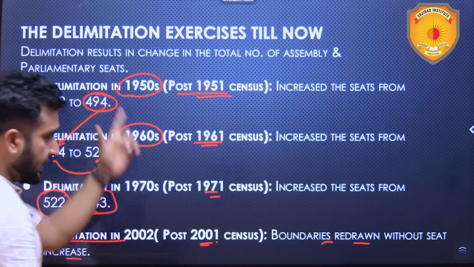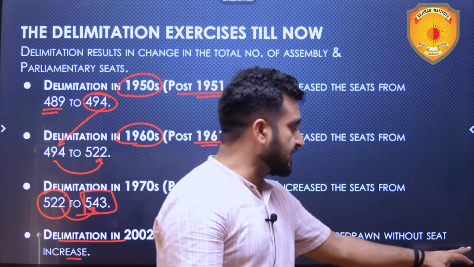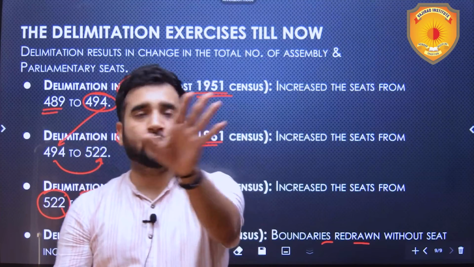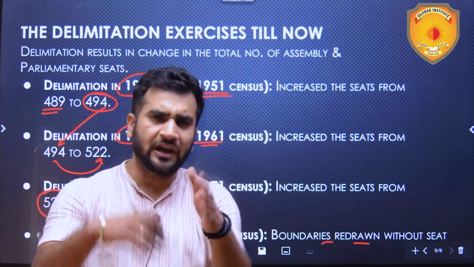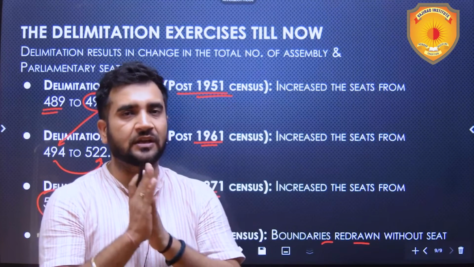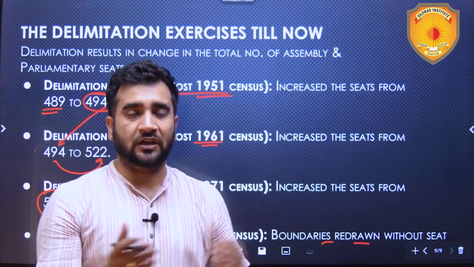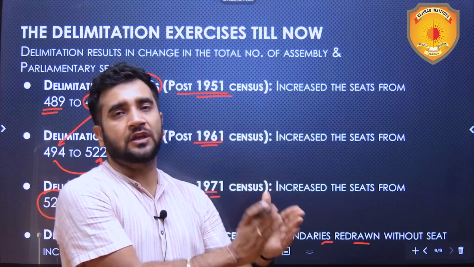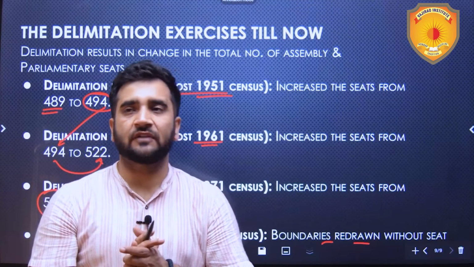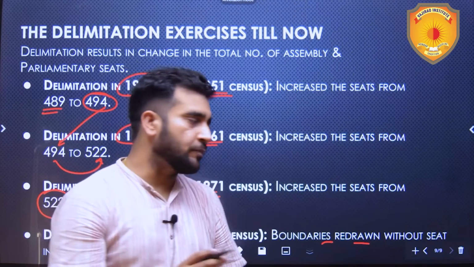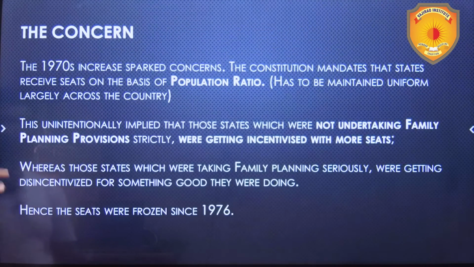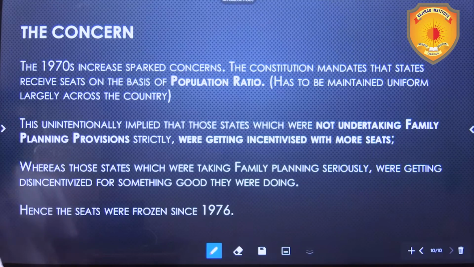So these are there till now, and in 2002 we said that till 2026 we are not going to increase the number of seats. We will be adjusting and readjusting the boundaries if needed, but number of seats we are not going to increase till 2026. So technically speaking, seats have been frozen since 1976, and minimum till 2026 they will be frozen. Let's see, the new parliament has more number of seats, so it may be a possibility that it increases.